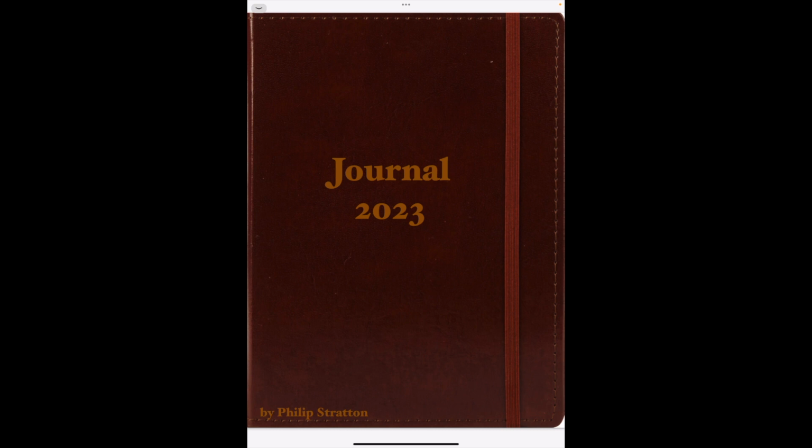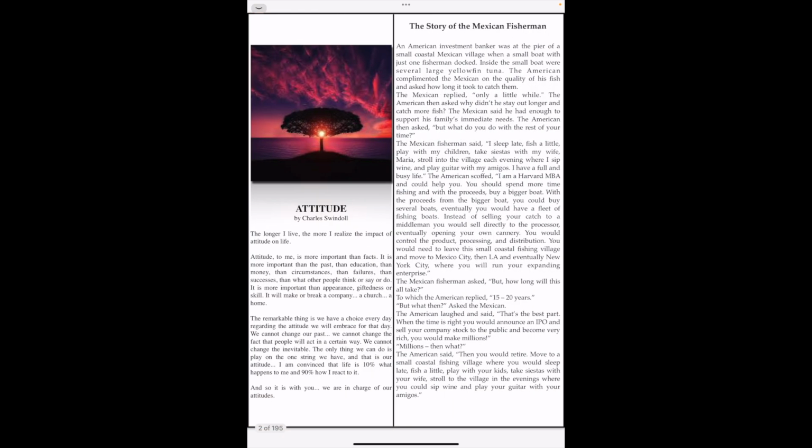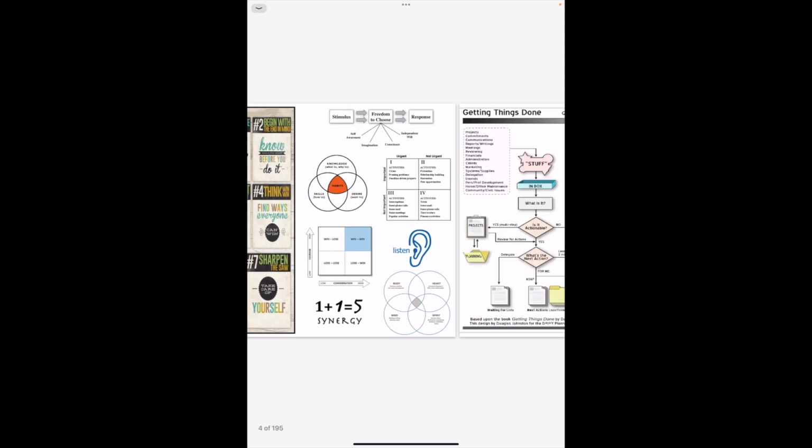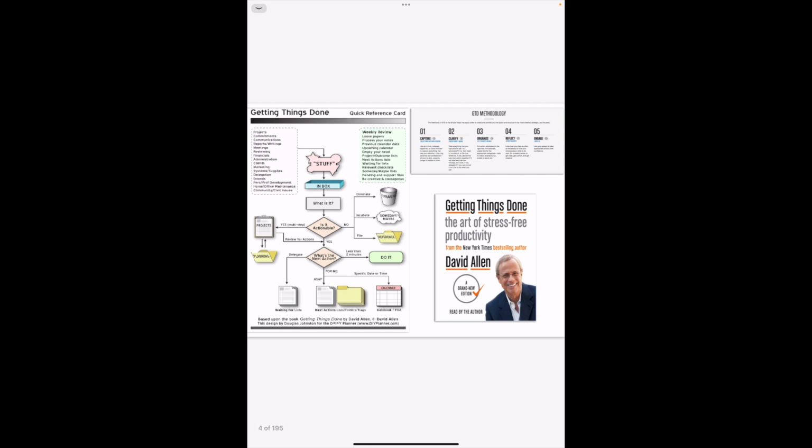So this is the cover page here. If I turn the page, the first page that we see is some things that I like to have as reference material, as reminders, things that I like to look at every once in a while, such as Dr. Swindle's attitude quote there and the Mexican fisherman story. I also have Stephen Covey's 7 Habits of Highly Effective People, just a reference in here of that, as well as David Allen's Getting Things Done.